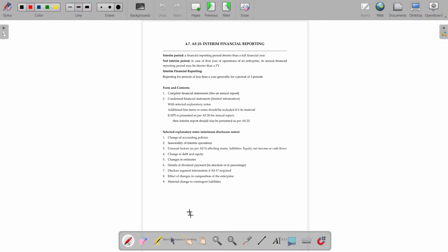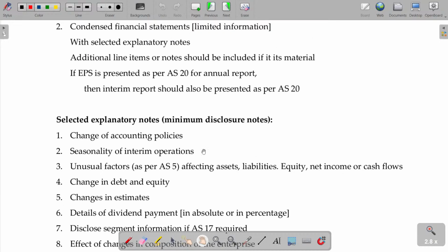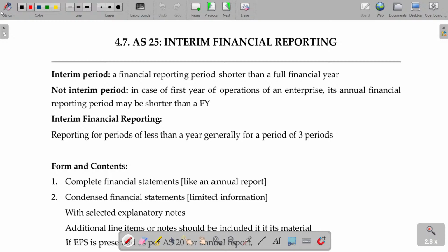We will now move on to AS number 25. Interim financial reporting, AS number 25. Interim financial reporting is the report you have to prepare, like a normal balance sheet and income statement, for every 3 months. Interim period: a financial reporting period shorter than a full financial year.